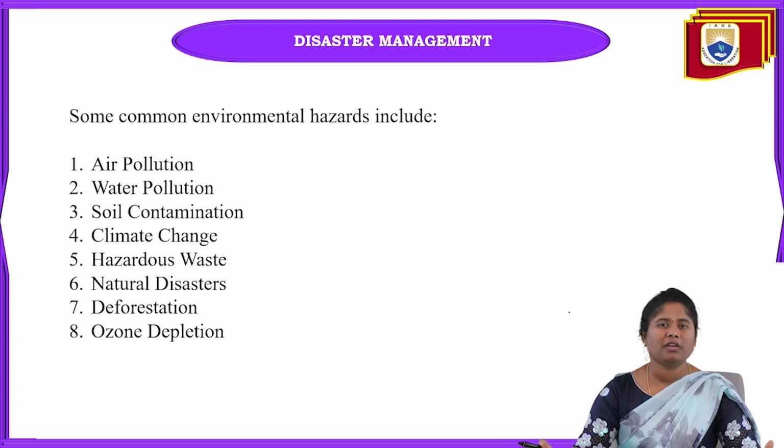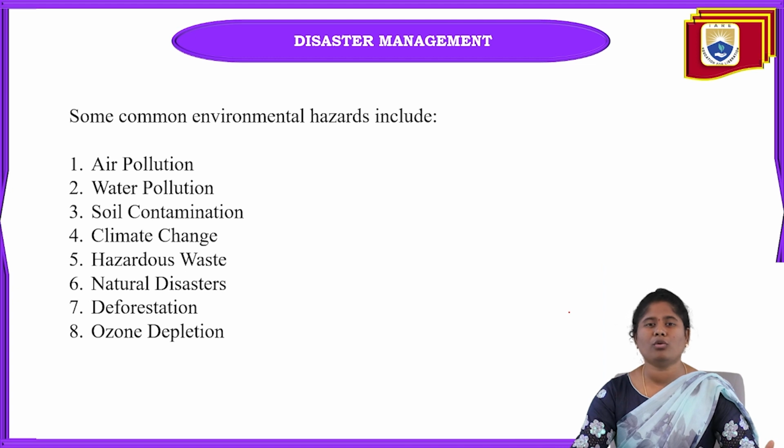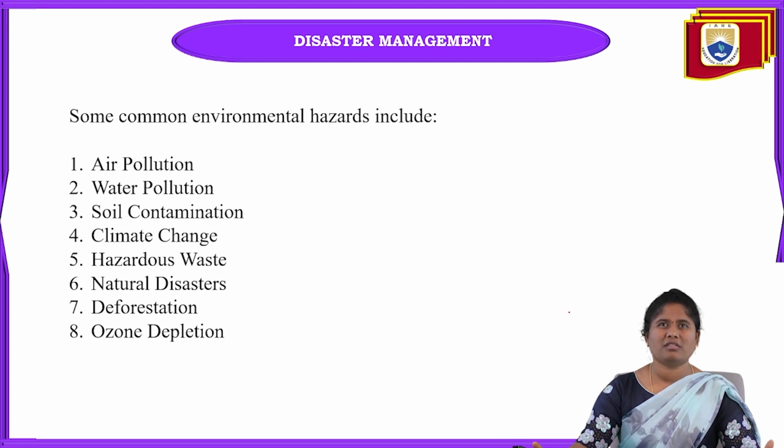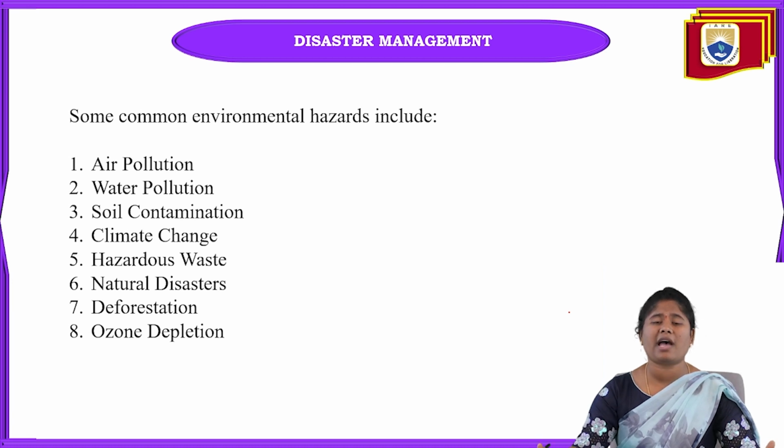When that opens, sun rays will directly fall on us and we are going to face health issues. So these environmental hazards we have to eradicate, when it is in our hands only.